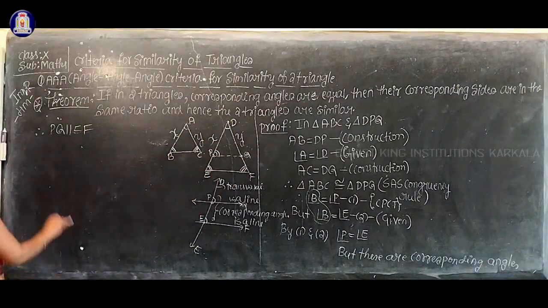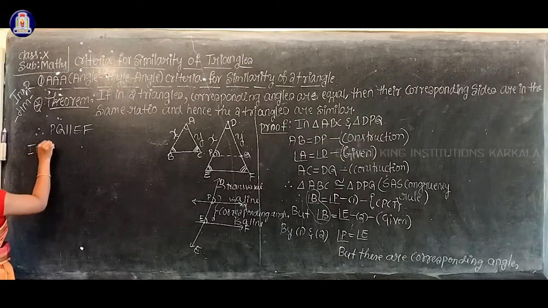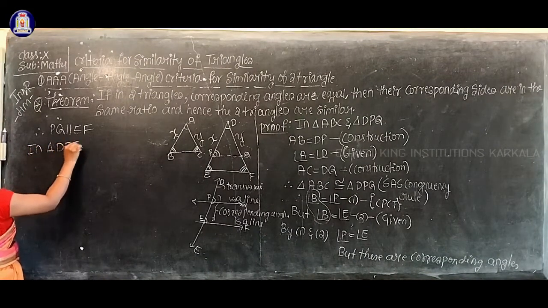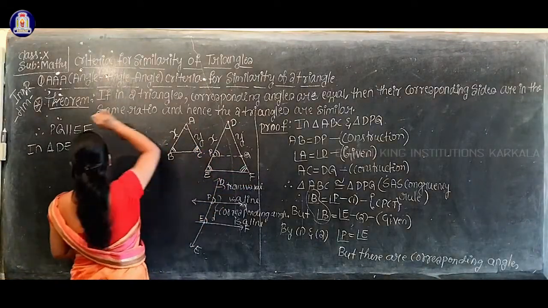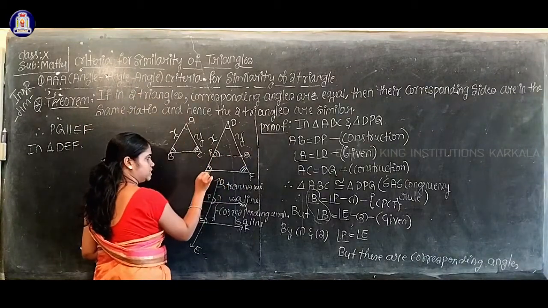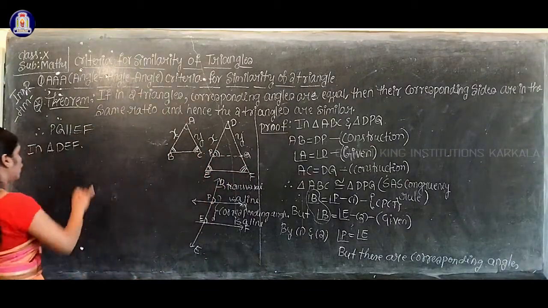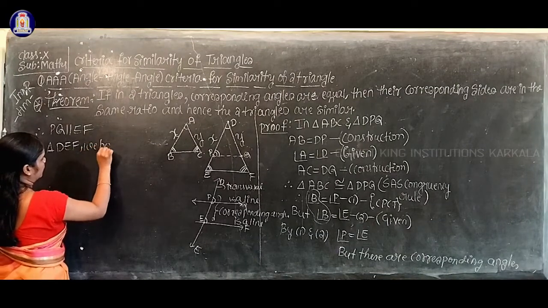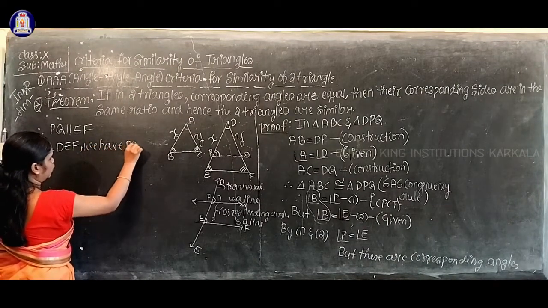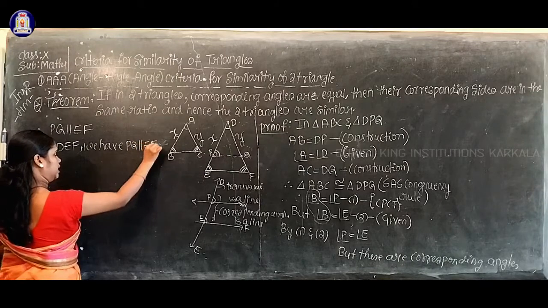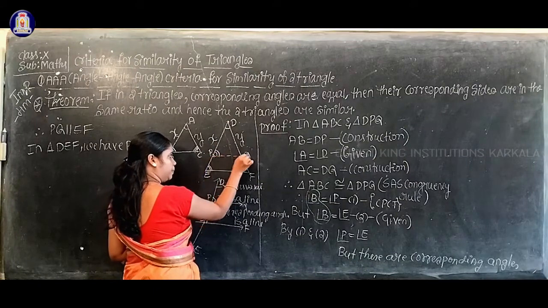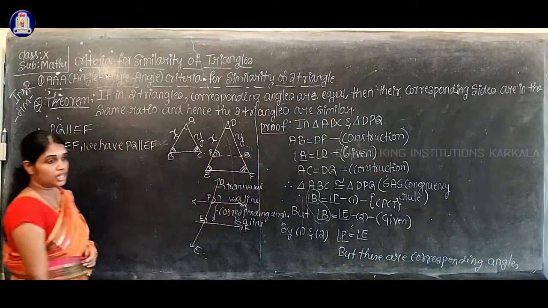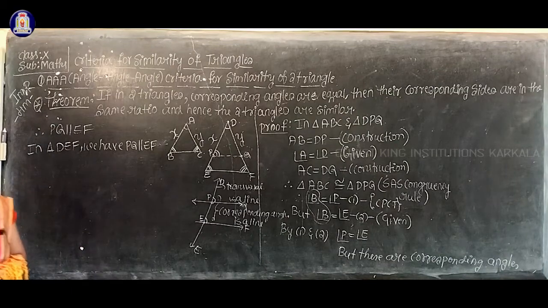In triangle DEF, we already proved that PQ is parallel to EF, isn't it? In triangle DEF we have PQ parallel to EF. So can I use Thales theorem here? Yes. So by Thales theorem,